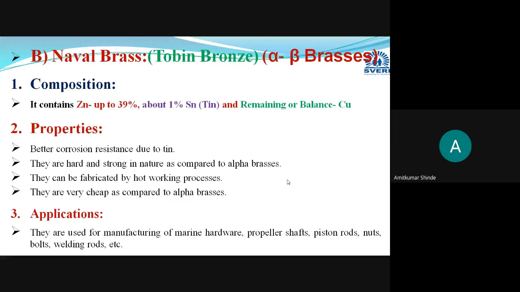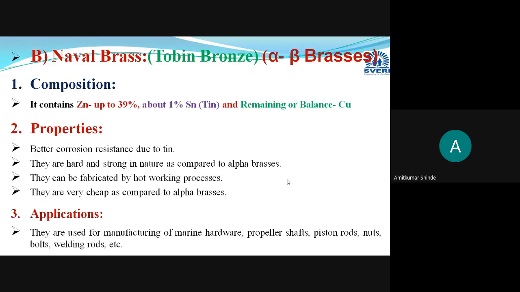Now why are we adding tin? Due to the addition of this tin, its corrosion resistance will get improved. Only that specific property gets added here. The remaining three properties stay the same: they are hard and strong in nature, they can be fabricated, you can perform different hot working operations very easily on these brasses, and they are very cheap as compared to alpha brasses. Just one property gets added: due to the addition of 1% tin, they provide better corrosion resistance.